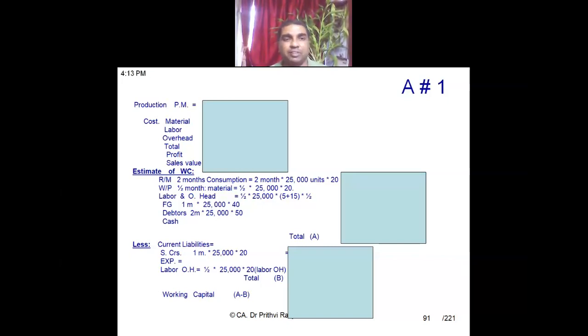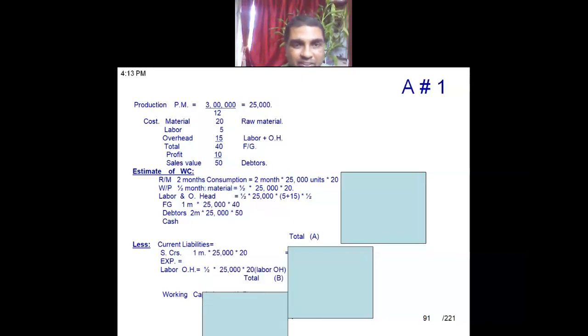Then material cost, labor cost, overhead cost, all these things are there in the question. Take the per unit cost. What is the total? Then profit, then sales value. Profit is 10, sales value is 50, total is 40. I think this data is available with you. Material is 20, labor is 5, overhead is 15, total is 40, profit is 10, sales value is 50.